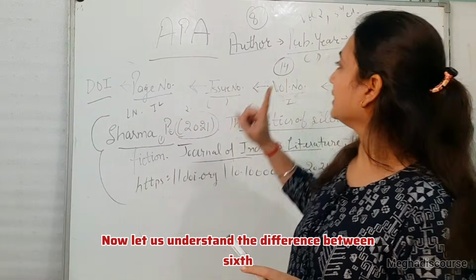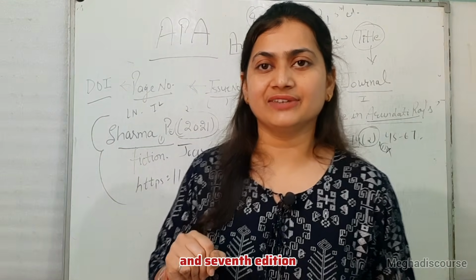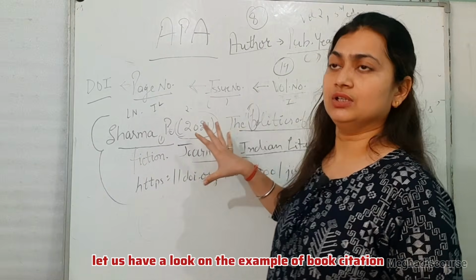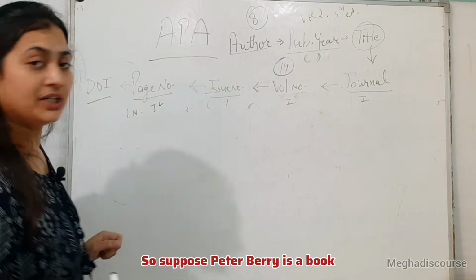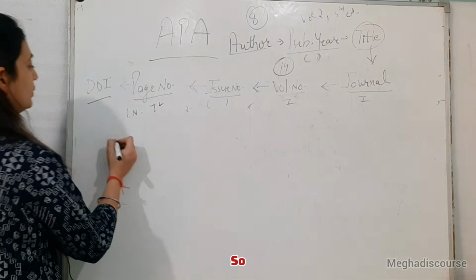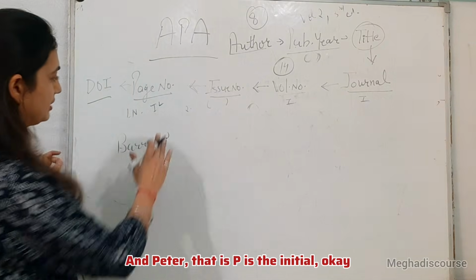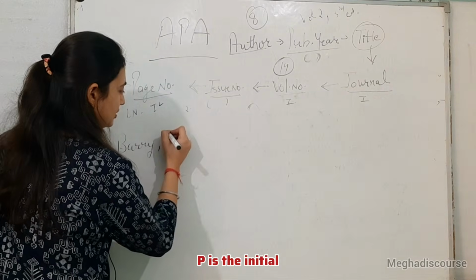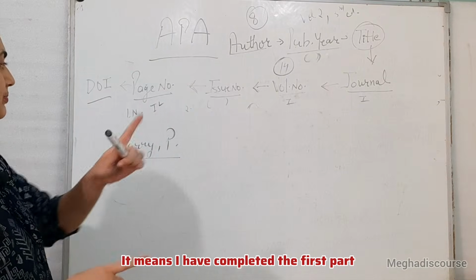Now let us understand the difference between 6th and 7th edition. Before understanding 6th and 7th edition, let us have a look at an example of book citation. So suppose Peter Barry is a book. They say author, last name and initial. So I am using here Barry, and Peter, that is P, is the initial. Here P is the initial, and this is your author name. It means I have completed the first part.